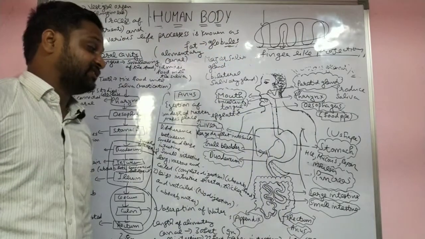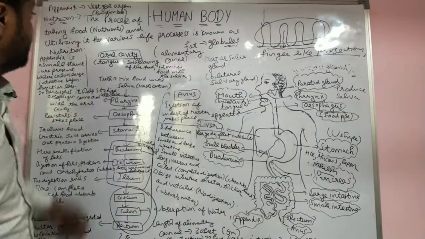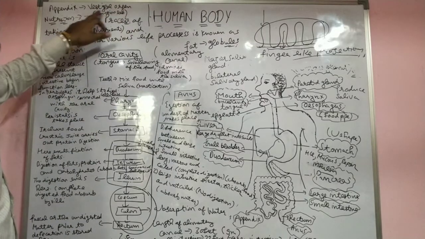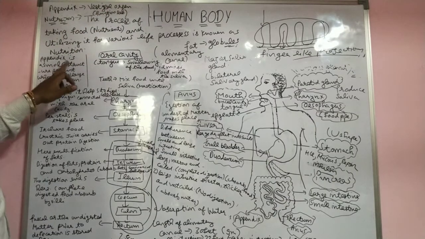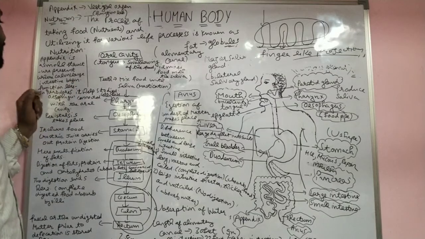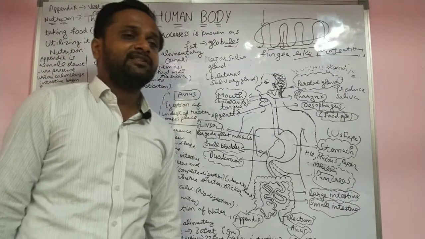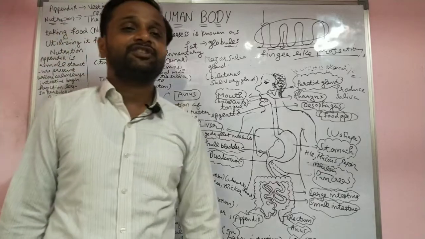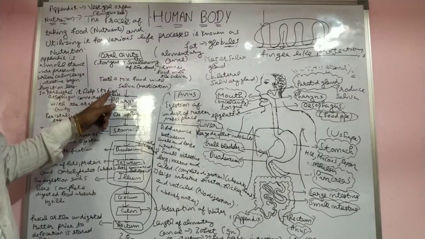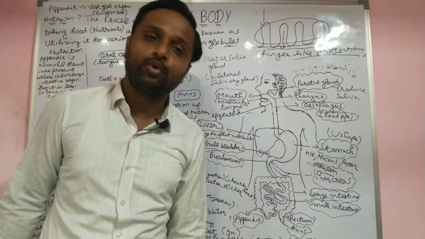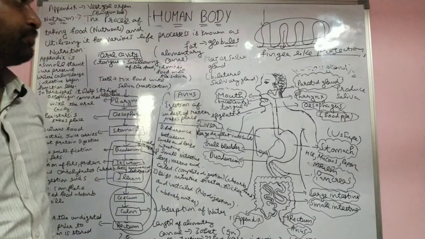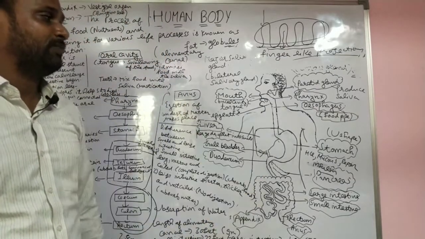And one more part is there, that is the appendix. This is a vestigial organ, functionless. The appendix is a small structure present where the colon and large intestine begin. It is functionless, a vestigial organ. But in herbivores it helps. Yes, in herbivores it helps in the digestion of cellulose. In humans there is no function for the appendix.